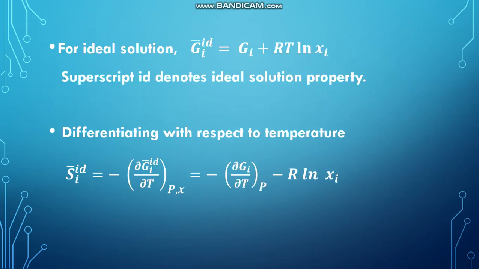For ideal solution, the same equation becomes Gi bar id is equal to Gi plus RT ln xi. So here the superscript id denotes ideal solution property.